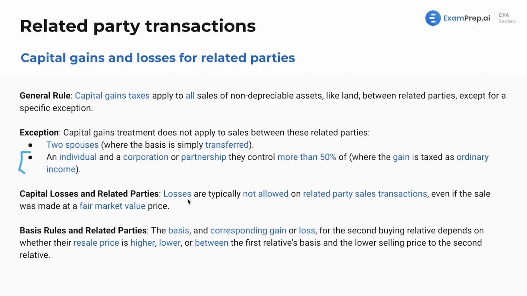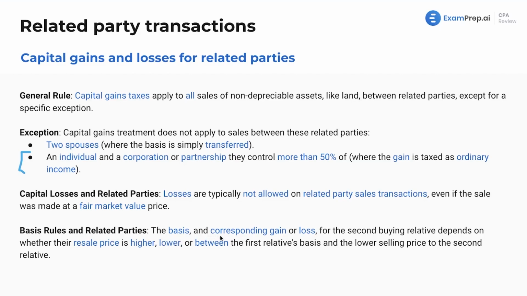Capital losses and related parties. Well, losses are typically not allowed, as we see, right? The IRS is saying, yeah, you can't get the benefit of losses, but we have to recognize the liability of gains. Now, they're typically not allowed on related party sales transactions, even if the sale was made at a fair market value price.